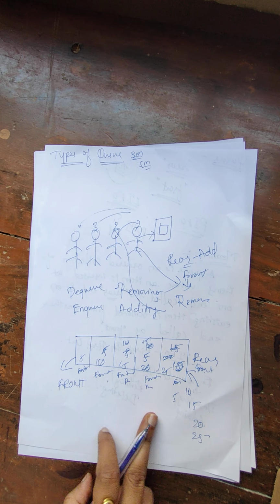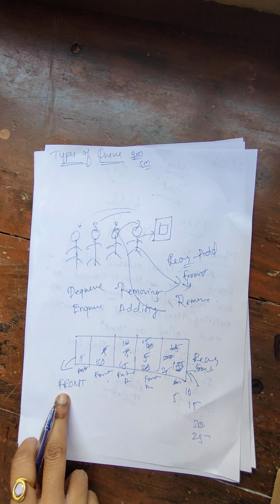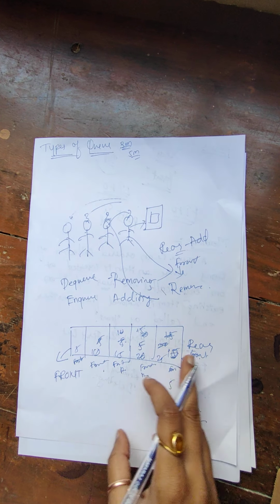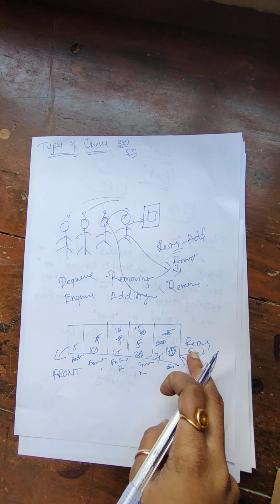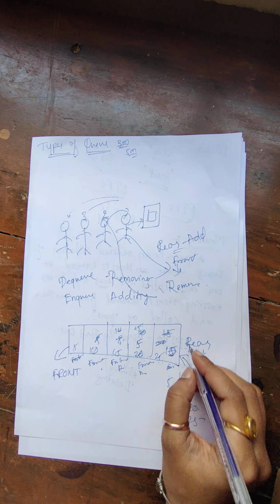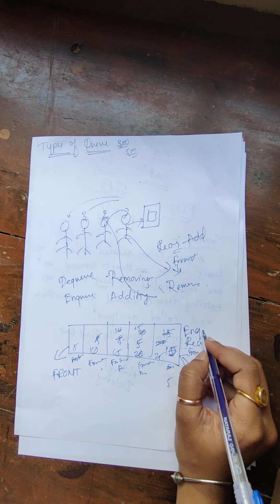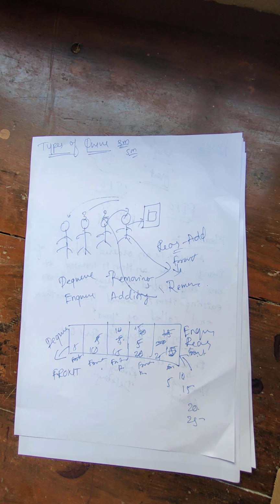Done? Understand? Because we are removing elements from the front end, and adding is taking place from your rear end. Then like this, your NQ and DQ operations occur. So this is NQ, we are adding. Removing is from here, that is your DQ.